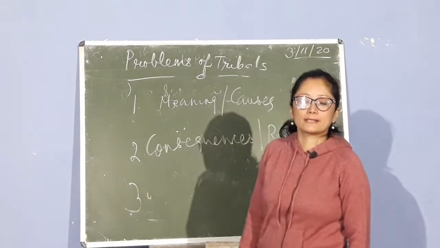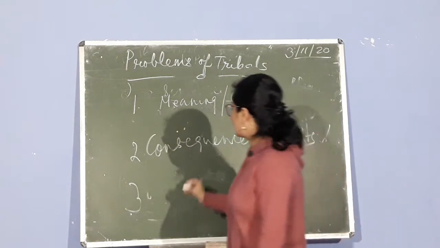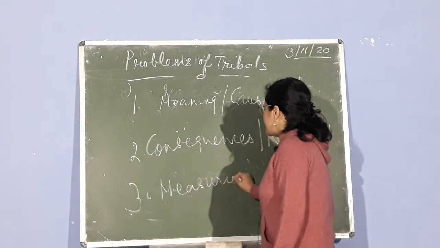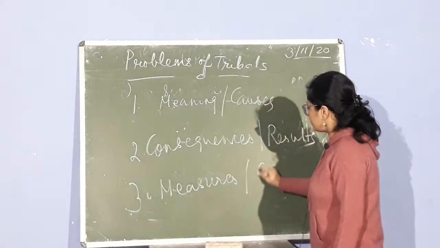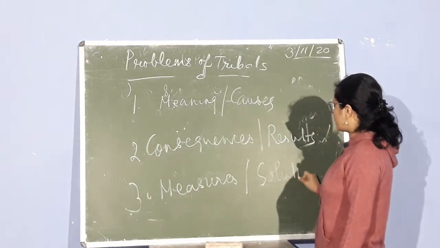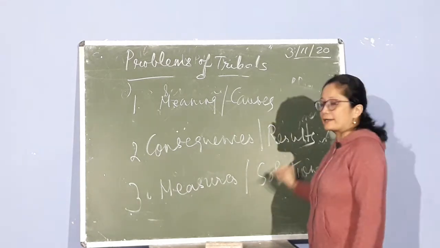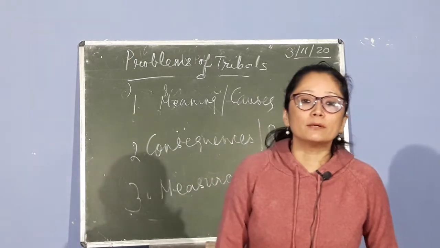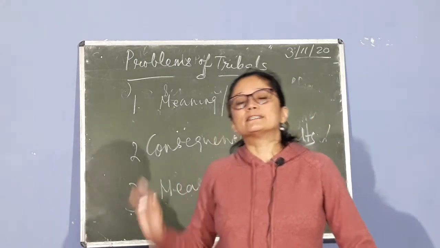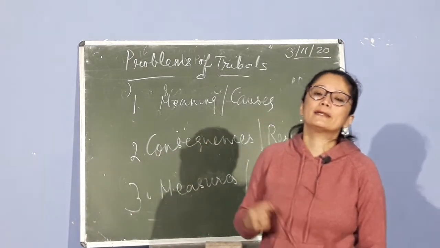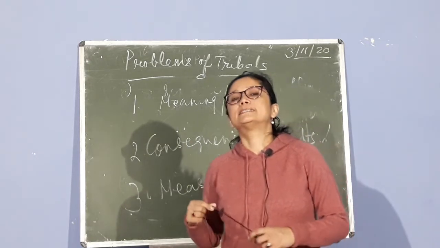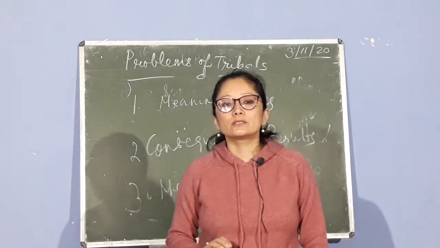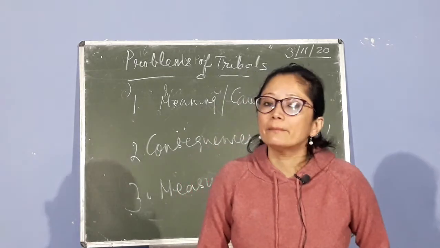And in the 3rd line, you can write down the measures. Measures meaning solutions, which are given to solve the problem. So in any problem that you are discussing, 3 things have to be there. One is the meaning and causes. Second is the consequences or results. Third is measures or solutions.